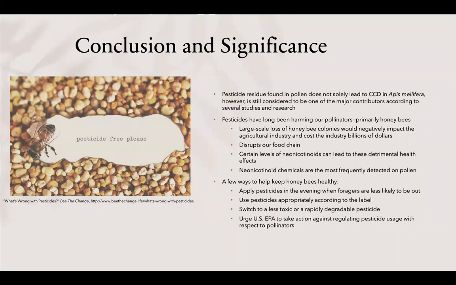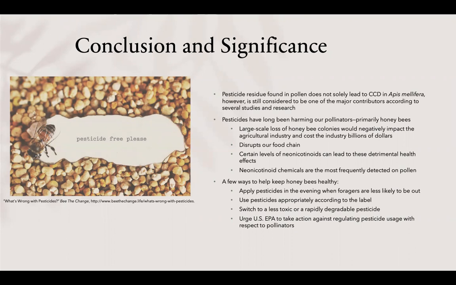This would also disrupt our food chain, as we wouldn't have the bees to be able to pollinate our crops. Certain levels of neonicotinoids can lead to these detrimental health effects. Neonicotinoid chemicals are the most frequently detected on pollen.